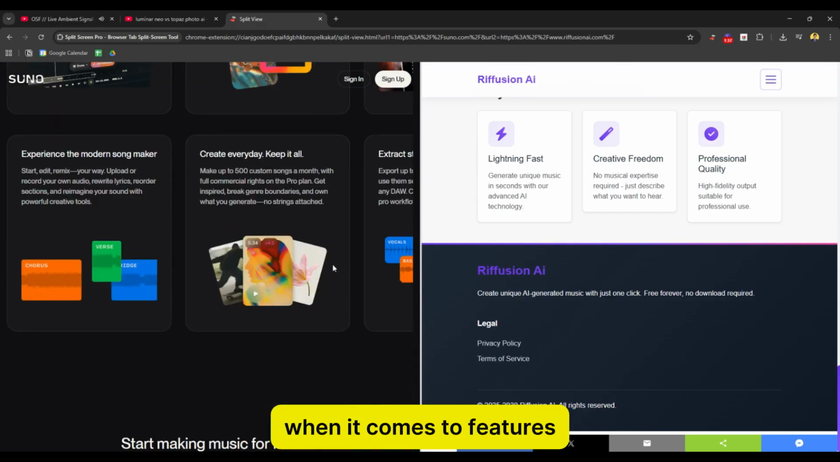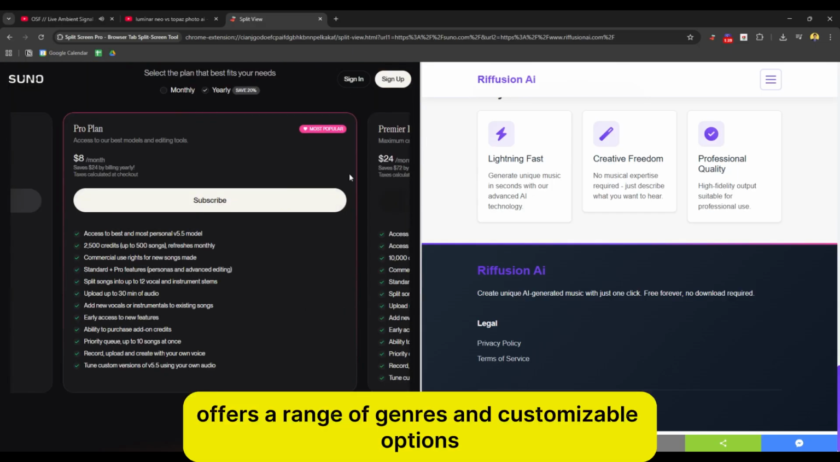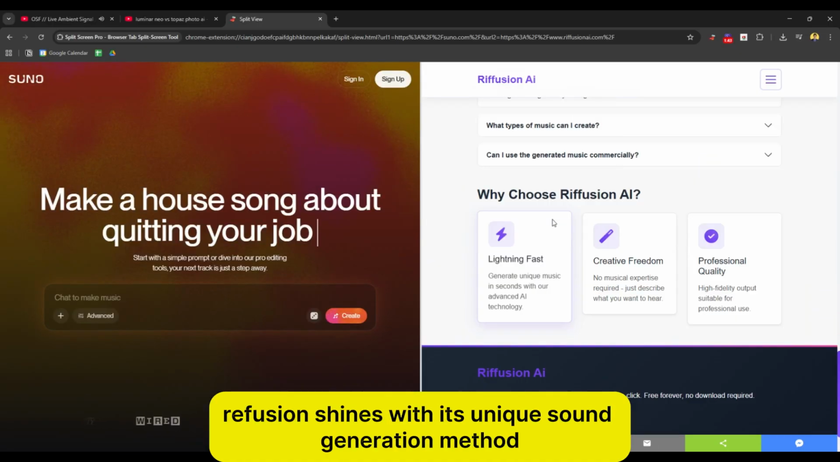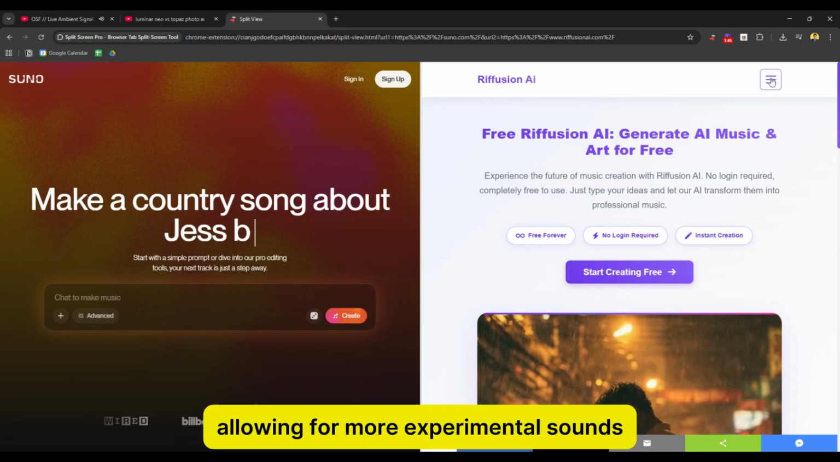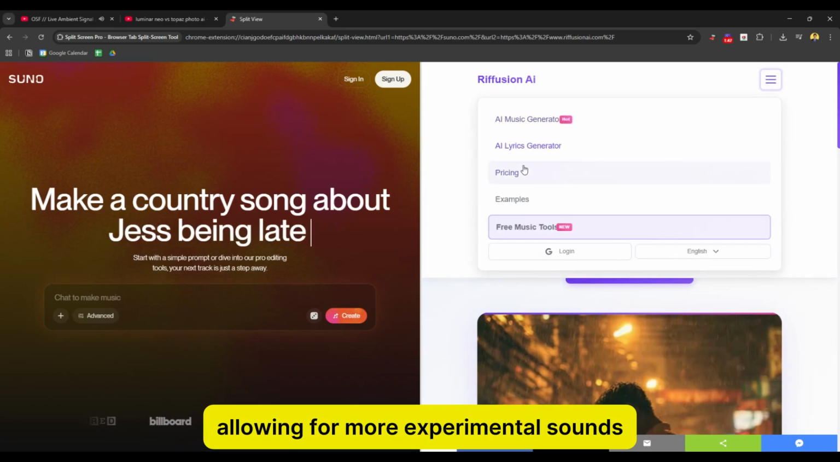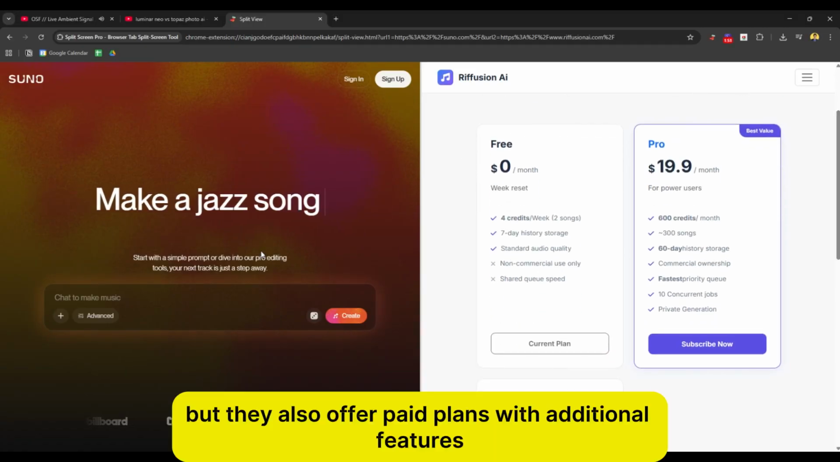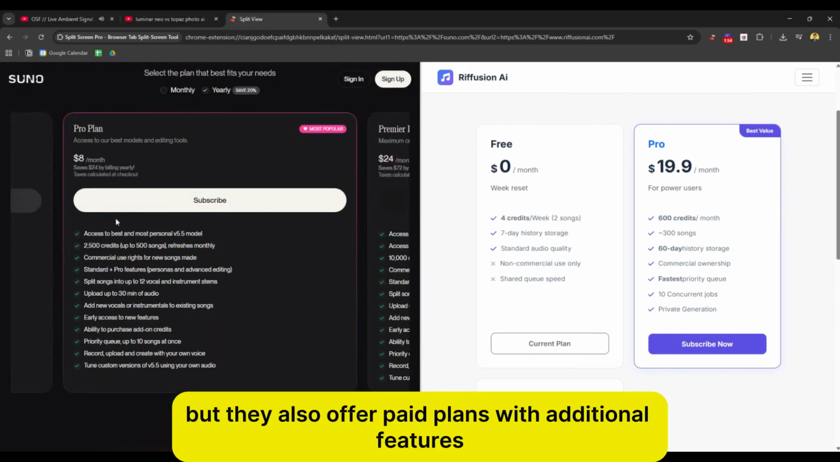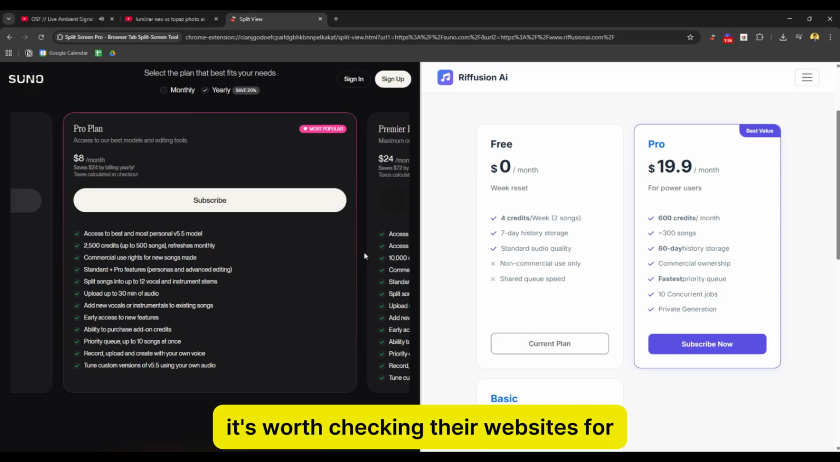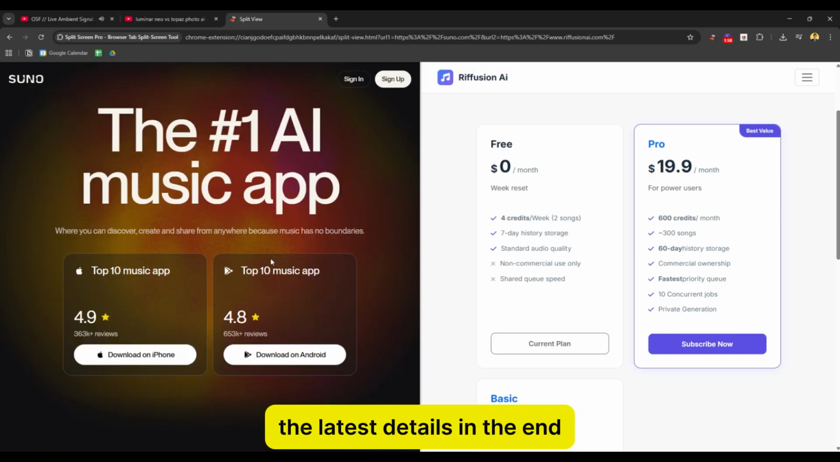When it comes to features, Suno AI offers a range of genres and customizable options. Riffusion shines with its unique sound generation method, allowing for more experimental sounds. In terms of pricing, both tools have free versions, but they also offer paid plans with additional features. It's worth checking their websites for the latest details.